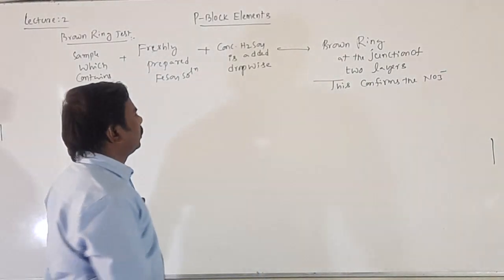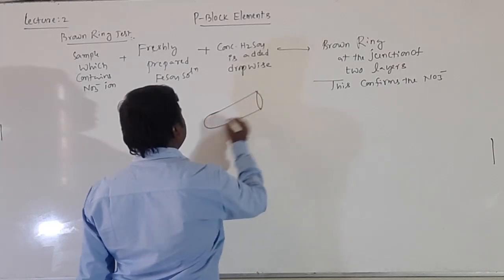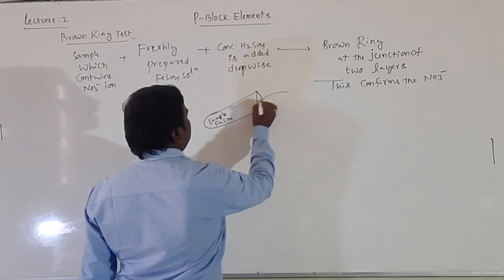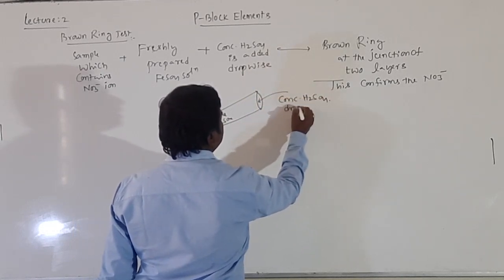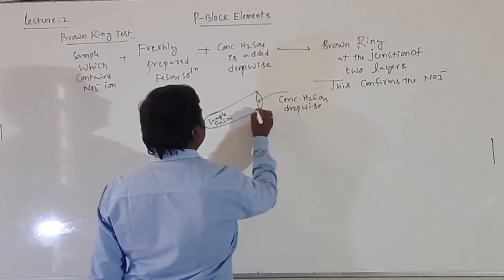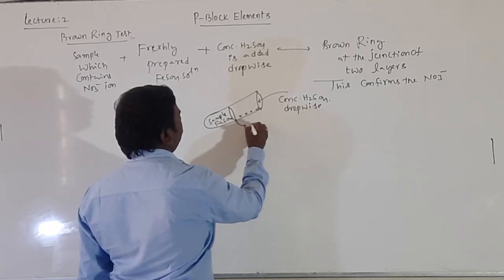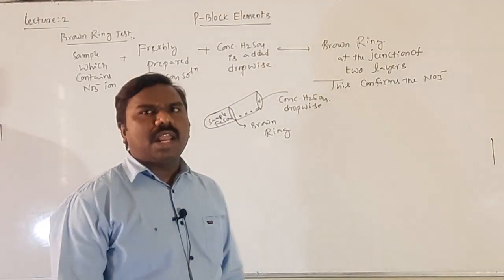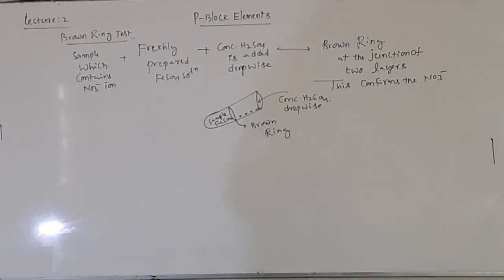Getting all of you? So simply, a test tube contains sample plus FeSO4. I am adding concentrated H2SO4 dropwise. In between the two, a brown ring is formed. I think you have done this test in the laboratory, students. So this confirms it. In this test, Fe2+ reduces nitrate to nitric oxide.